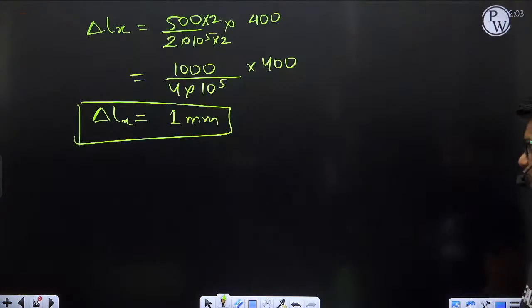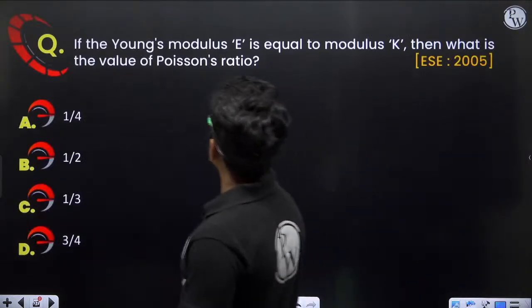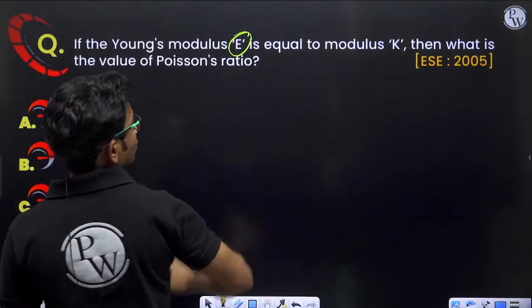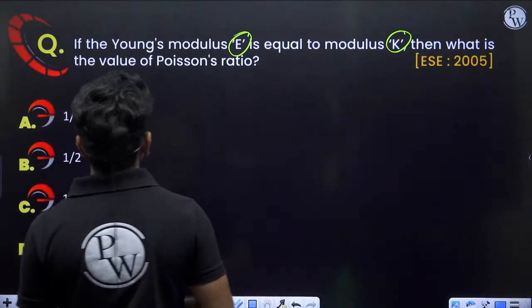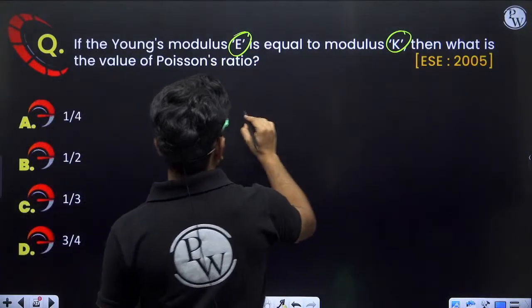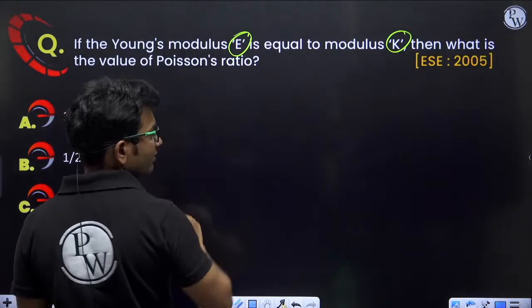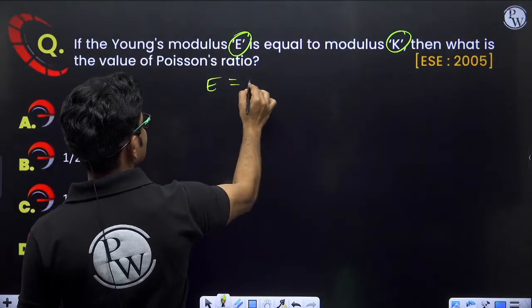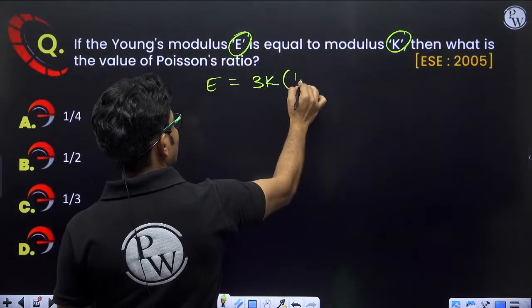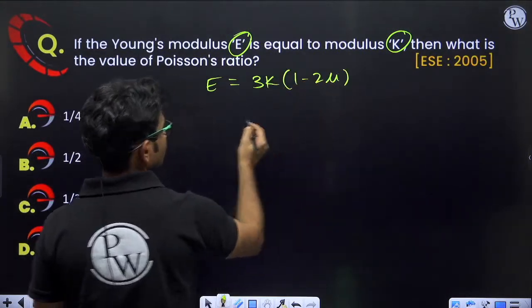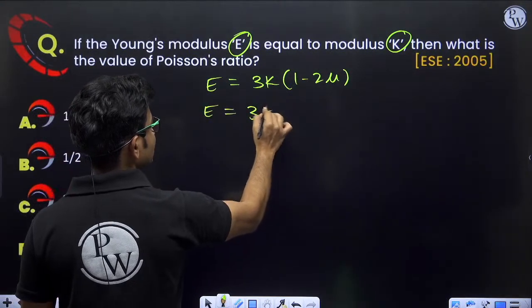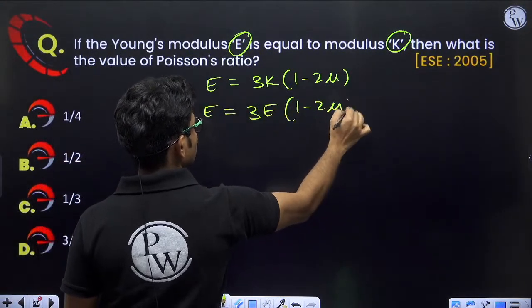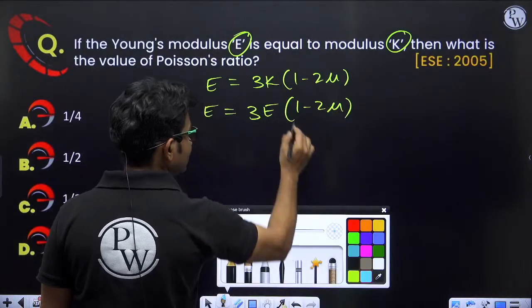Let's move on to the next question. If the Young's modulus E is equal to the bulk modulus K, then what is the value of Poisson's ratio? So Poisson's ratio we have to calculate. So E is equal to 3k into 1 minus 2 mu. E and k are equal, so E is equal to 3E into 1 minus 2 mu. So E and E will get cancelled out.